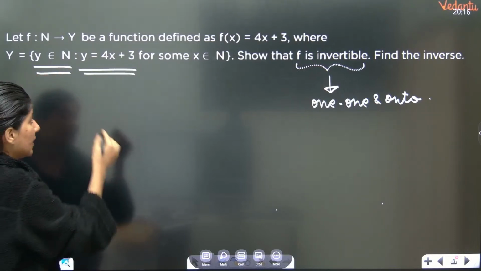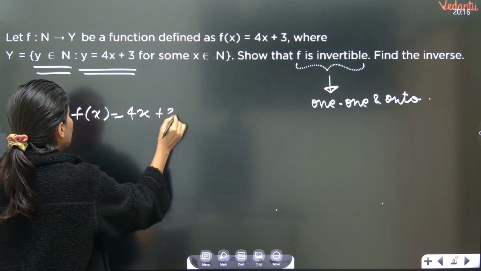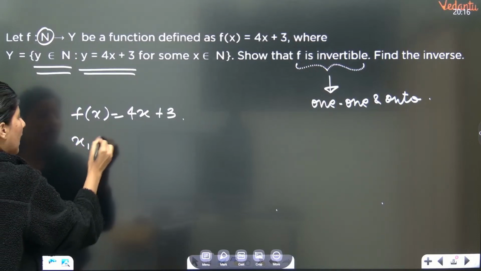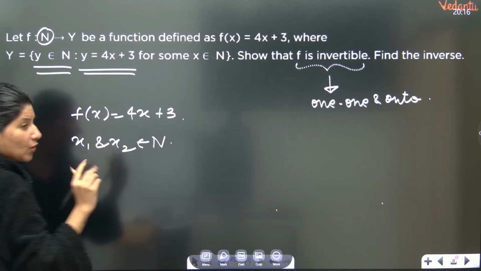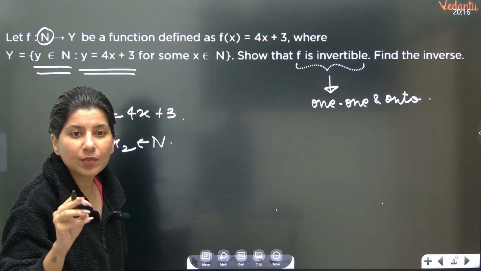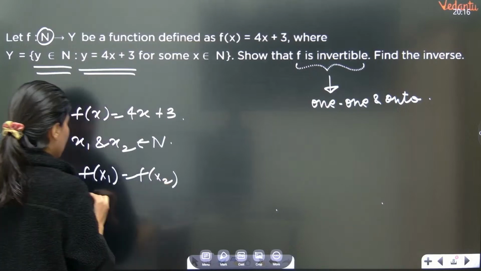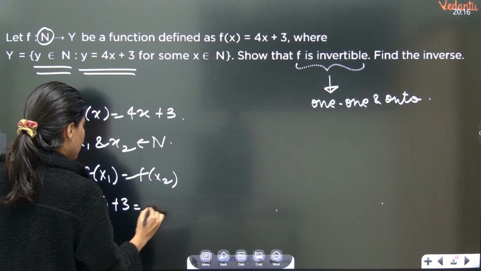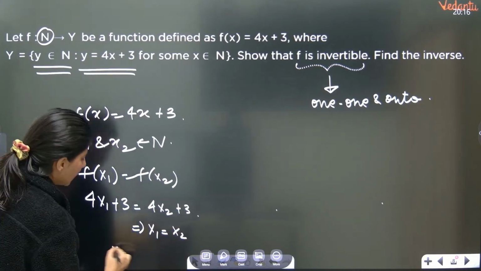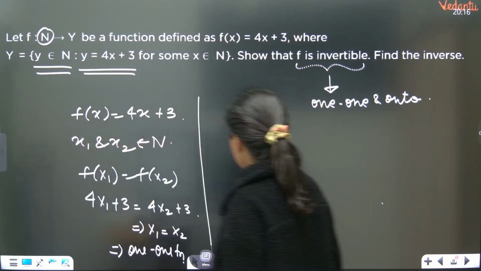First of all, understand. This is your function basically. f of x is equal to 4x plus 3, where y belongs to natural numbers. See, understand, this is your domain. That means x1 and x2 both belong to natural numbers. You have taken two different inputs, and now you're saying that on these two different inputs you will get the same output. f of x1 is equal to f of x2. So that means 4x1 plus 3 is equal to 4x2 plus 3. This gives you x1 is equal to x2. That means this is a one-one function. Okay. So yes, that's how it is.